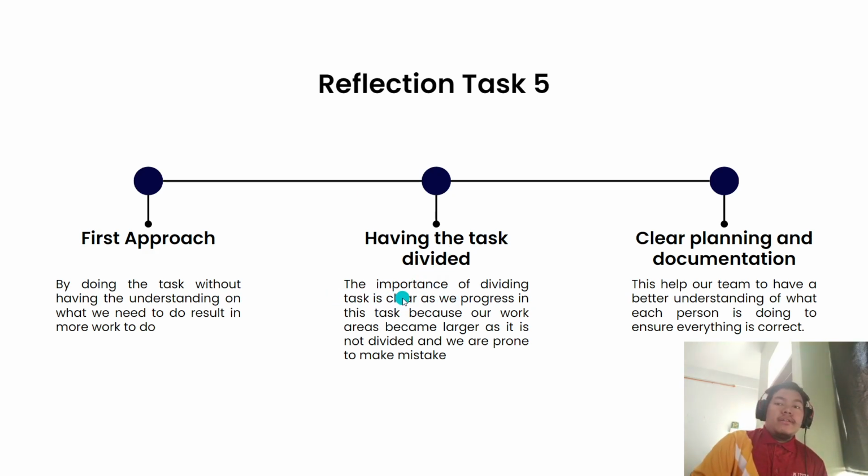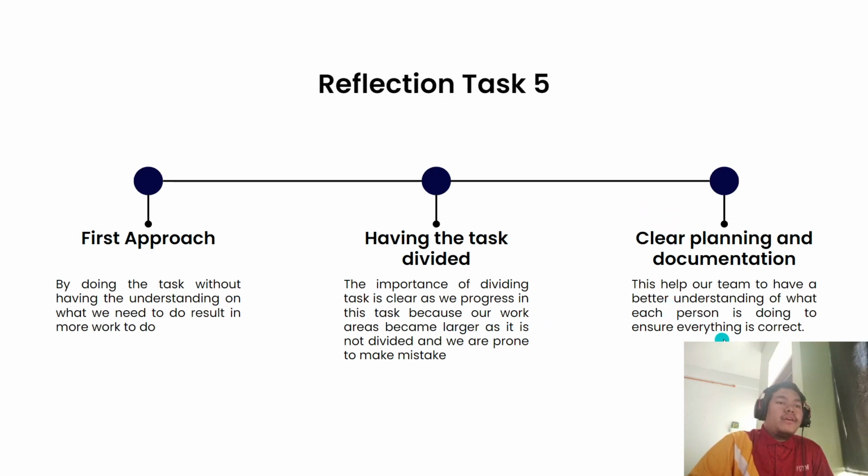By dividing the task, our work area becomes smaller, and if we do not divide it, we are prone to make a lot of mistakes because the area that we need to work on as an individual is larger.